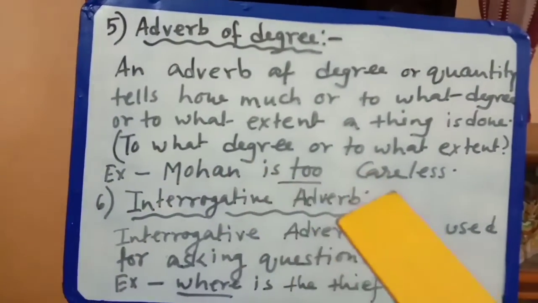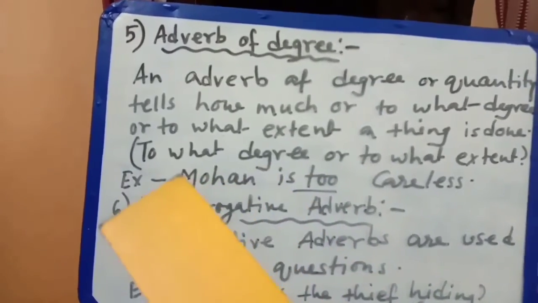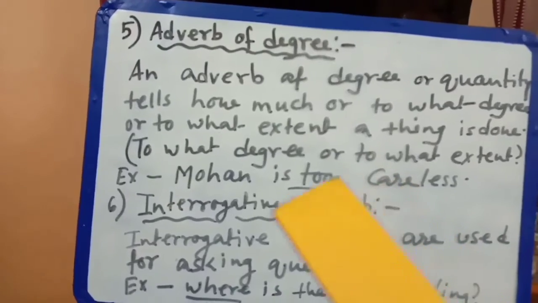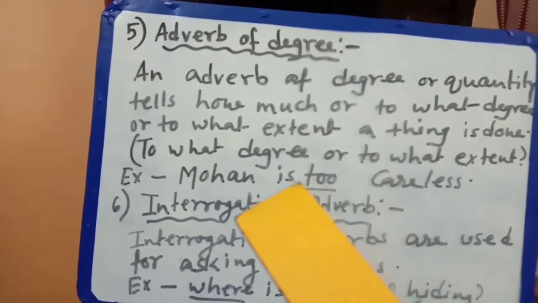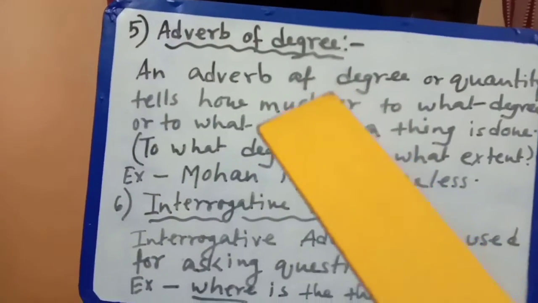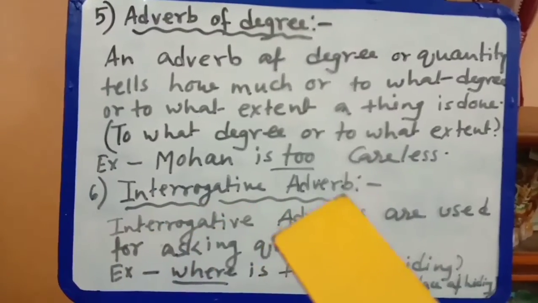Mohan is too careless. That means how much, to what degree or to what extent is he careless, that means too careless. Okay, so this word too would be the adverb of degree. Clear? Now come to the next one, that is interrogative adverb.